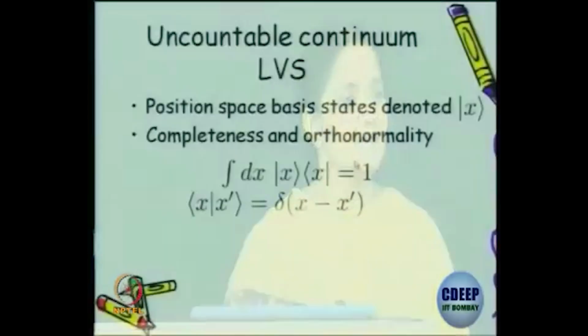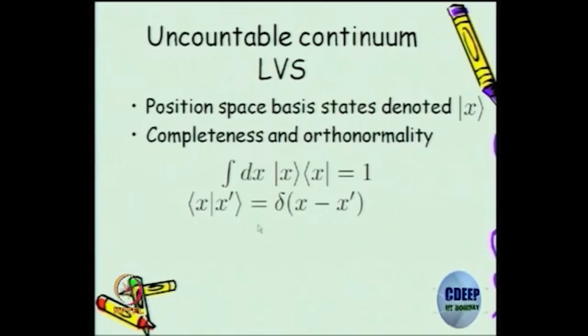So, this is a well defined position basis for that, and following our completeness and orthogonality for a continuum vector space, we can define the completeness relation to be this and orthogonality to be the Dirac delta function. Confining myself to one dimension. What will happen if I go to 2 dimensions? There will be 2 integrations dx dy. Each state which I have written, I could write x comma y outer product, and we can do this. What happens here? It will be a Dirac delta function in 2 dimensions.